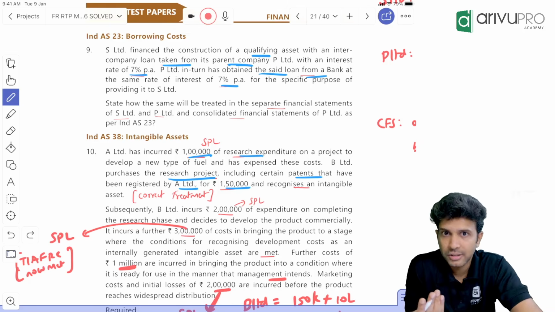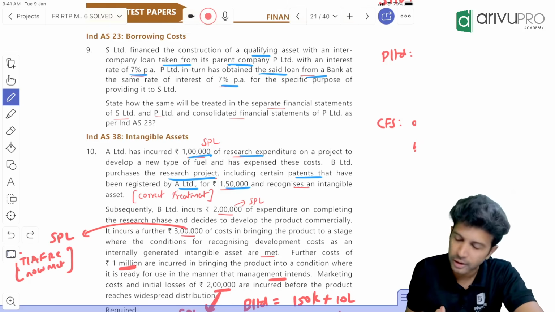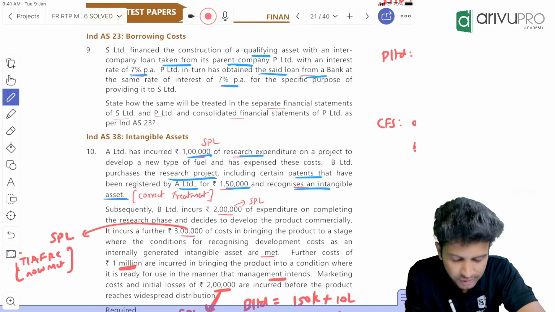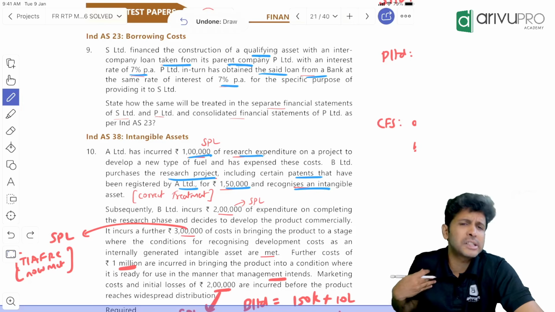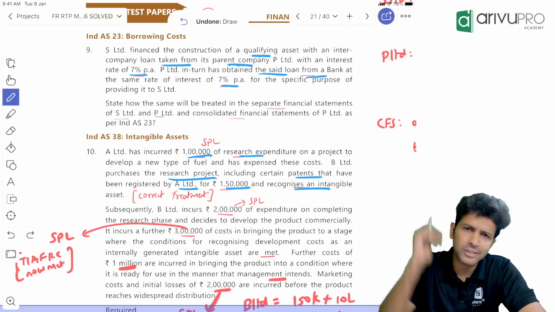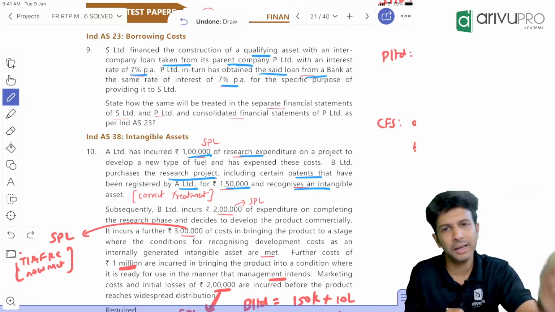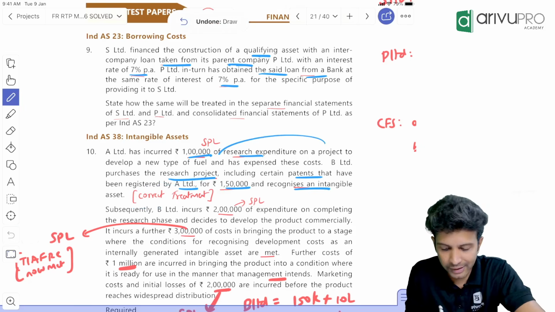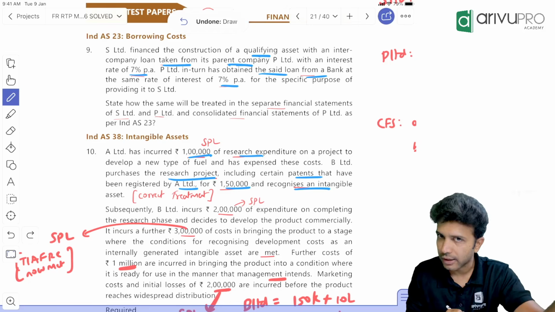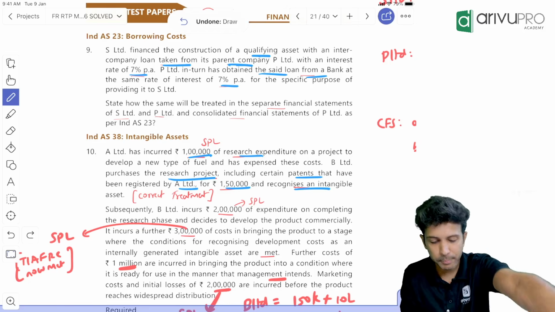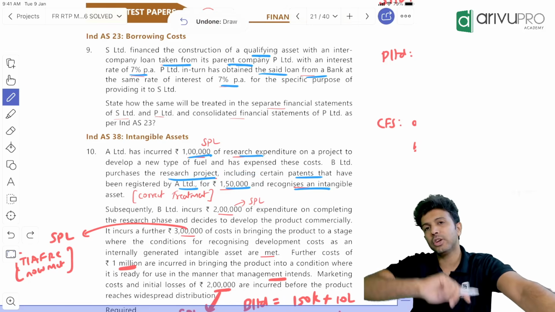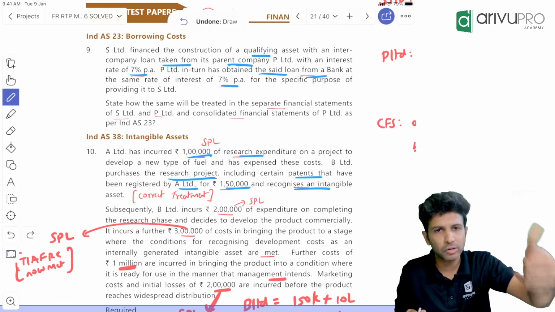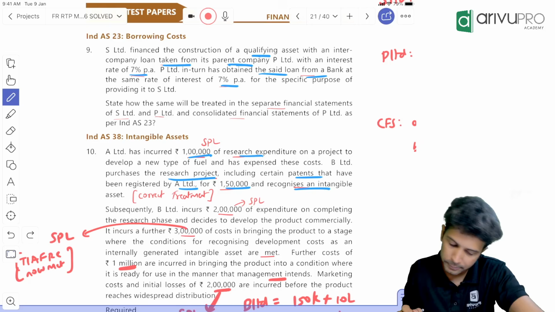Yes, it's purchased research, not the self-conducted one. So B has shown this as an intangible asset in their books, and you can show it as an intangible asset. So the treatment given by B Limited is correct. A transferred this to P&L, that is also correct. Since B has purchased research by paying 150, B showed it as an intangible asset, and that is also an appropriate treatment.